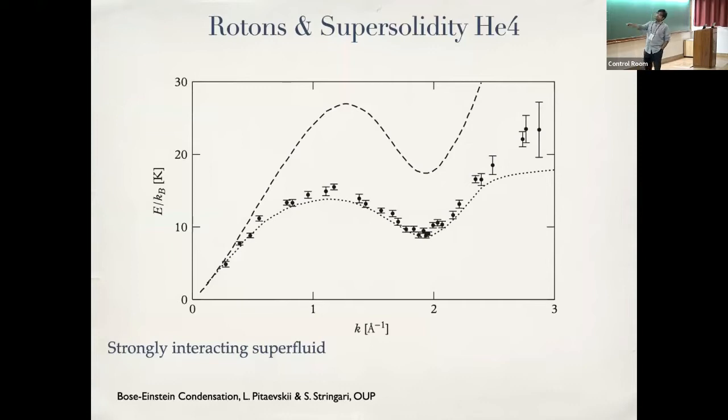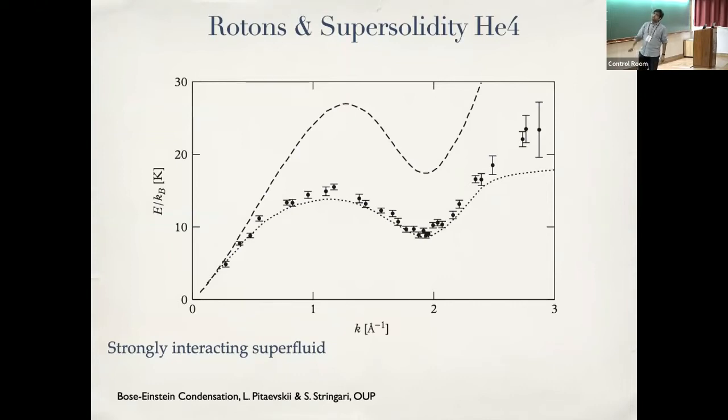And when you look at the elementary excitation spectrum of helium-4, what do I mean by elementary excitation spectrum? The ground state of helium, let's say, is some uniform state, and I'm interested in what the energy is when I try to kick the system with different wave numbers. So I'm imprinting some density waves, and I'm asking what is the energy of these density waves.